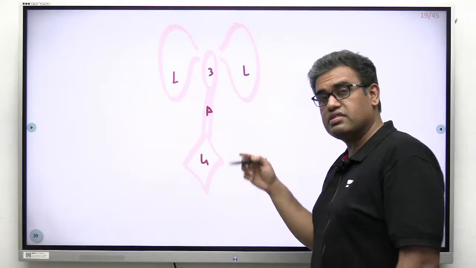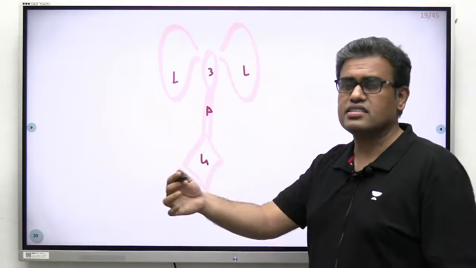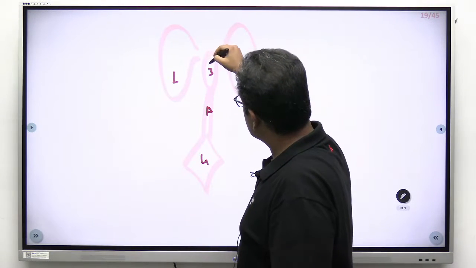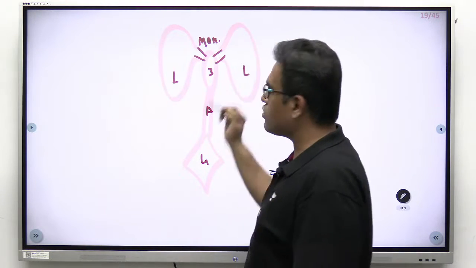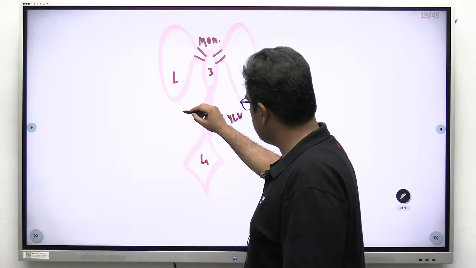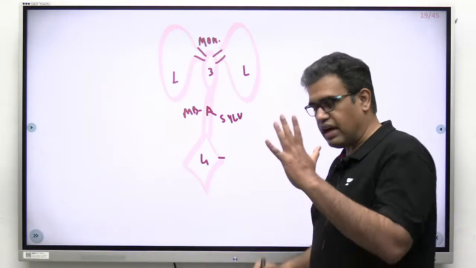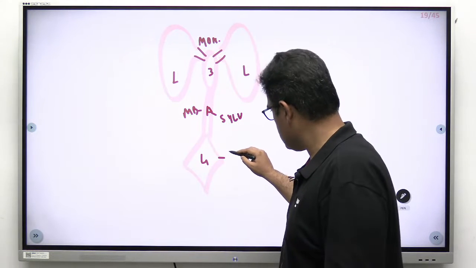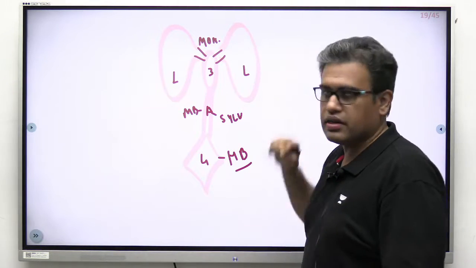Clear? They all have CSF, that normally flows. And most of them have choroid plexus inside, which secretes CSF. Now see how it flows. Between the lateral and the third ventricle, you have the interventricular foramen of Monro. I'm just writing MON, so you know Monro. Connecting third to the fourth is the aqueduct of Sylvius, that runs in the midbrain. The fourth ventricle is between the cerebellum behind and pons and medulla anteriorly. So we can say it is a cavity of the hindbrain. There is midbrain, hindbrain and forebrain.